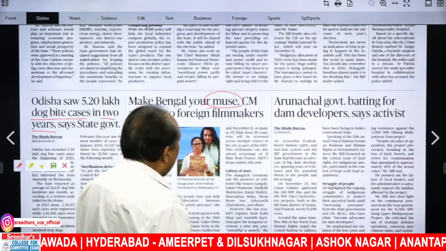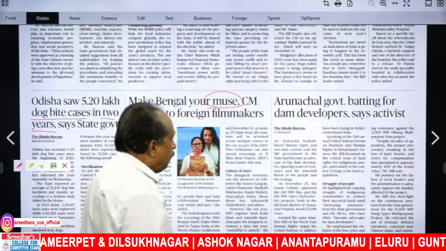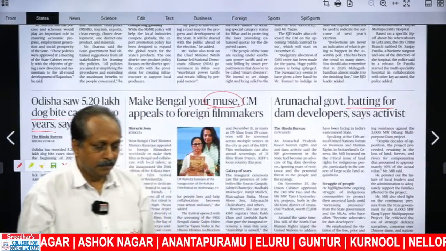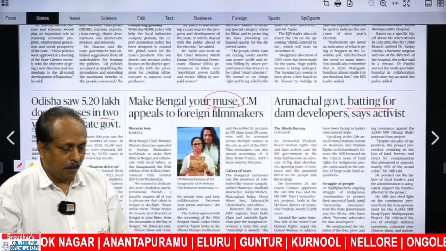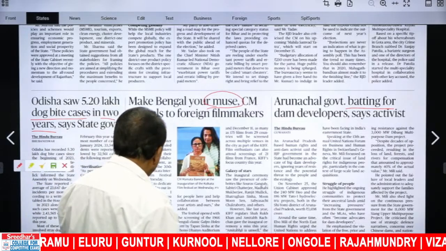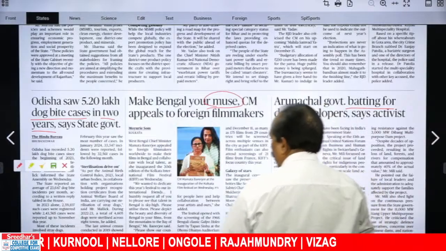Okay. Arunachal government batting for dam developers, says activist. Bat for means to support, not a regular cricket batting. Batting for something means supporting something, giving the support for some particular idea. That's all about from the headlines, whatever we have.